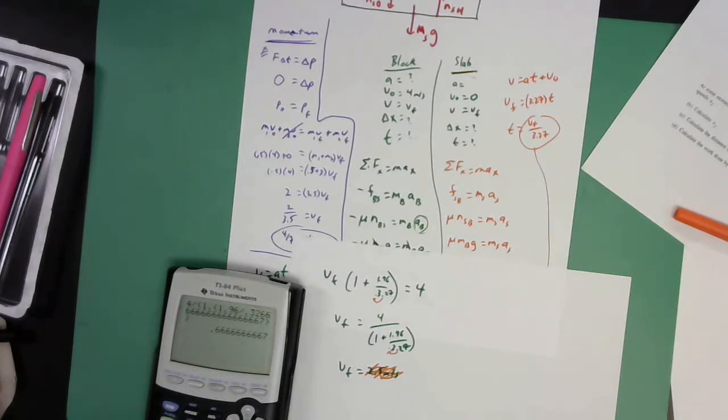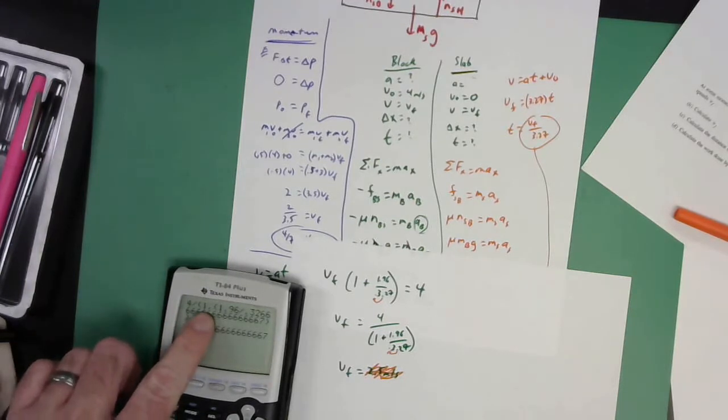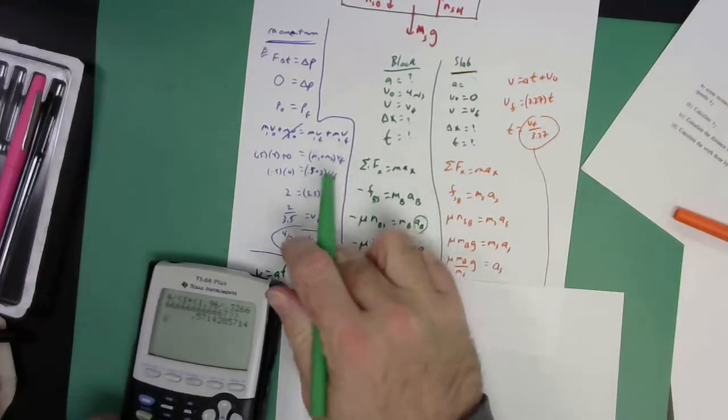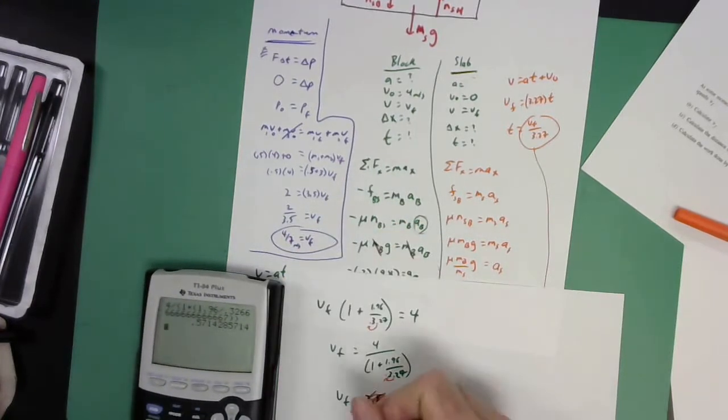Okay, I messed that up. Look at what I did there. What is that? 1 point, what? Oh, got it. 4 divided by the quantity 1 plus 0.32, right? Close that parenthesis, close that parenthesis. Bam, 0.54142. That is the same thing we got here. Okay, that's it. That is in fact the 4/7 meters per second.